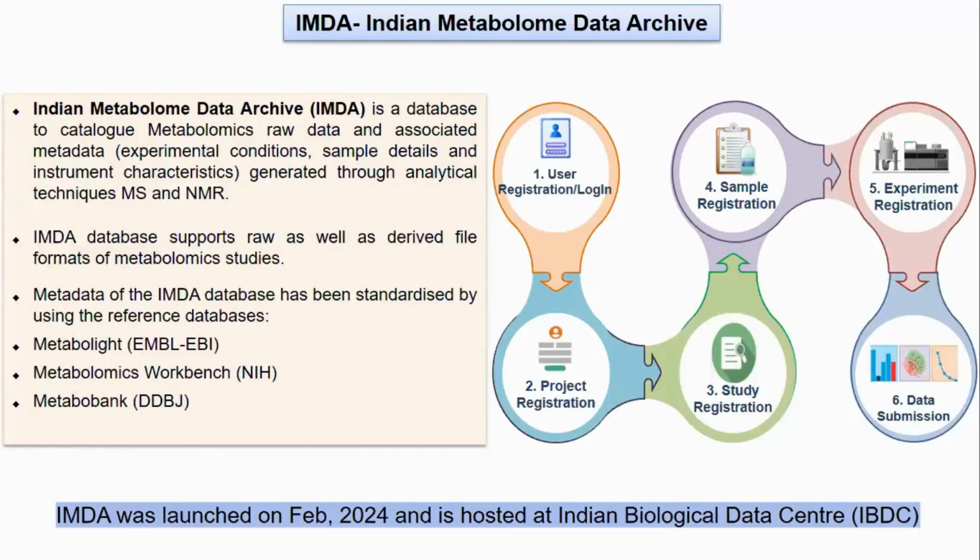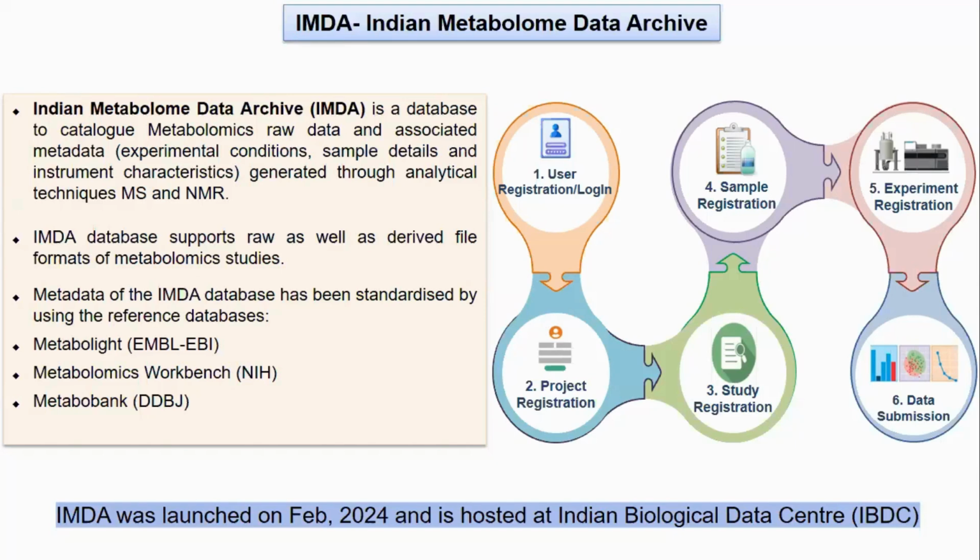Indian Metabolome Data Archive, as I have already discussed a little bit, is a database to catalog metabolomics raw data and associated metadata. Metadata includes the various experimental conditions, sample details, instrument details, etc., generated through the analytical techniques, that is basically mass spectrometry and NMR, which are the two main analytical techniques used to generate the metabolomics datasets.